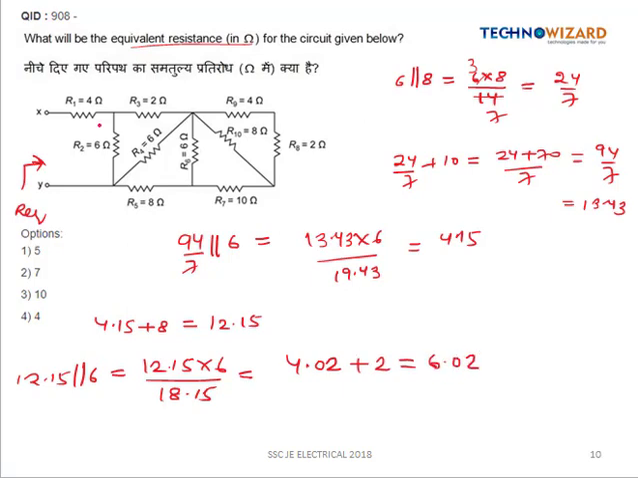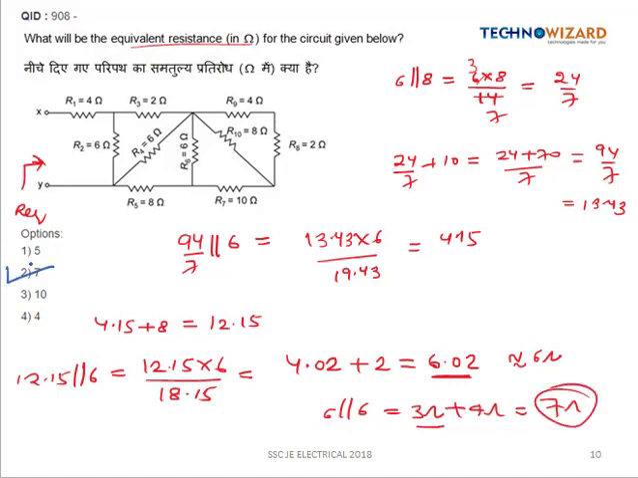This 6.02 is connected in parallel with 6. This 6.02 is nearly equal to 6 ohm. It means 6 is connected in parallel with 6, which is equal to 3 ohm, which is connected in series with the 4 ohm. So in total, we are getting 7 ohm as the answer. So option B is the right answer. You have to be a little bit careful while doing the calculations.